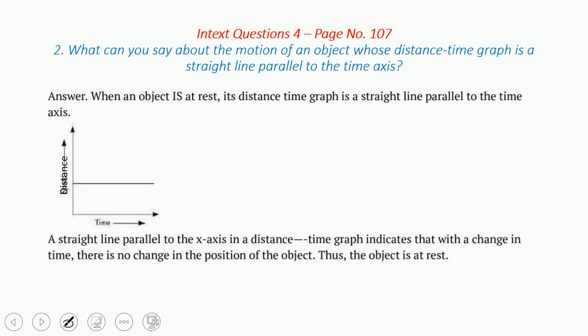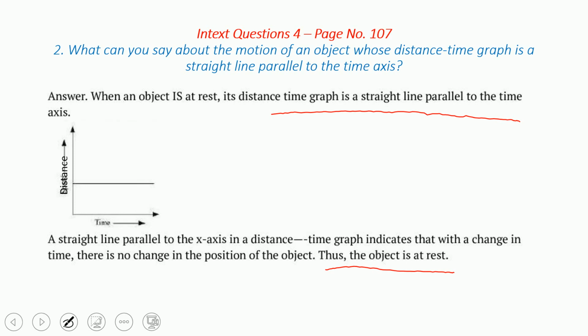If it is not moving, then the object is at rest, it is called. Understand? So if in a distance time graph the line is straight and parallel to the time axis, that is x-axis, then we have to understand that the object is at rest. It is clear, time is increasing but the position is not changing. That is what is called rest.